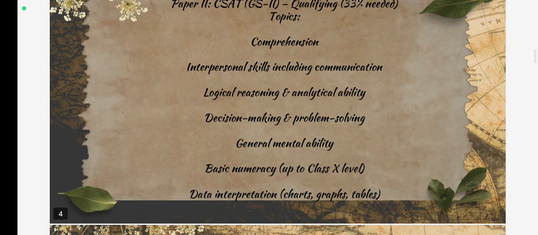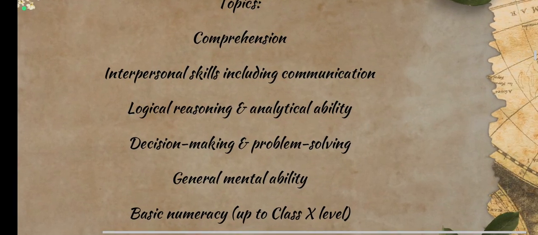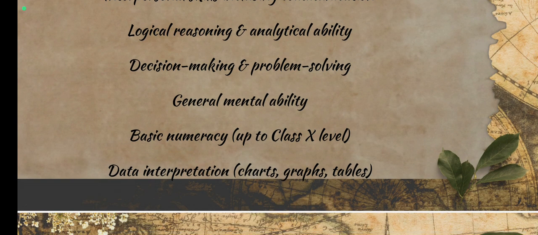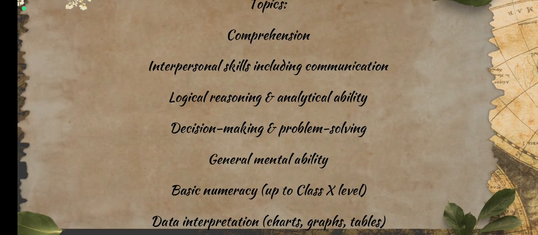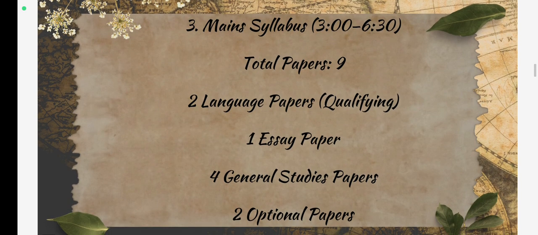So what topics come in this: comprehension, interpersonal skills including communication, logical reasoning and analytical ability, decision making and problem solving ability, general mental ability, basic numeracy up to class 10th level, and data interpretation, charts, graphs and tables. So here the subjects you need to cover are just maths, that is quant, reasoning, and general English up to class 10th level. And third one we are talking about here is the mains syllabus.